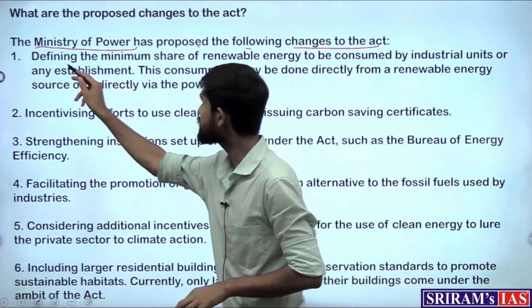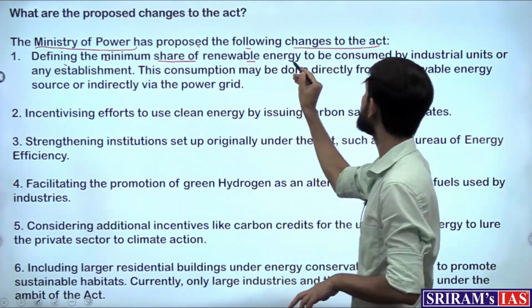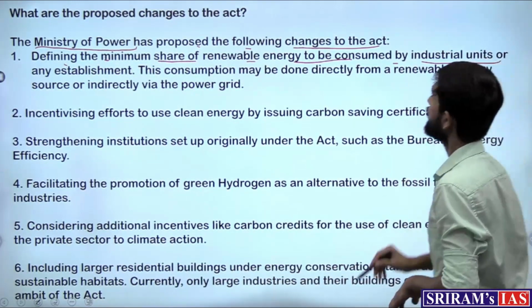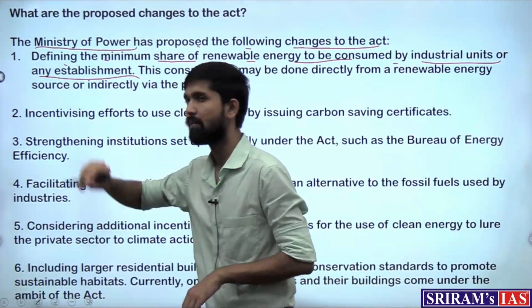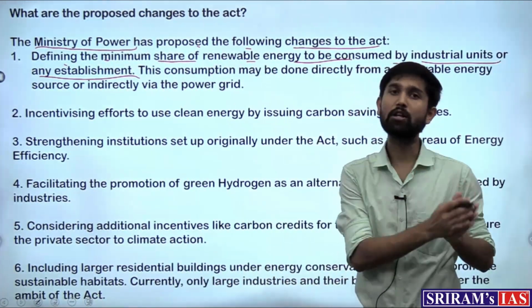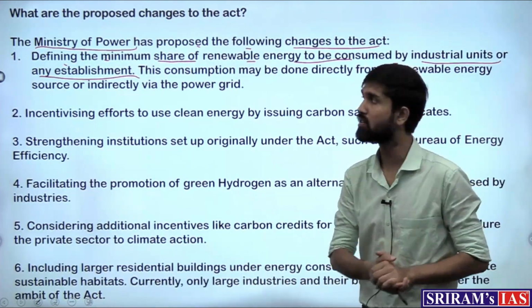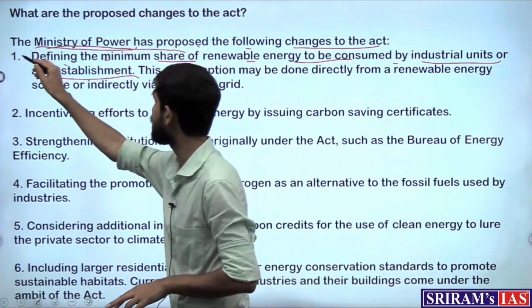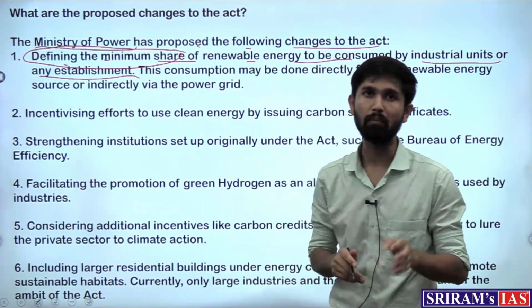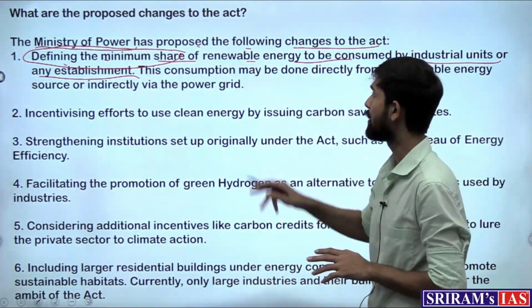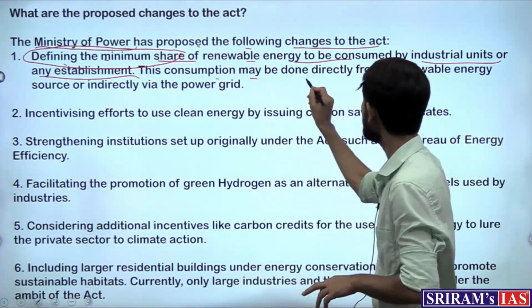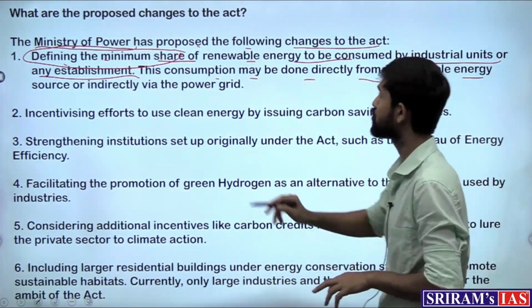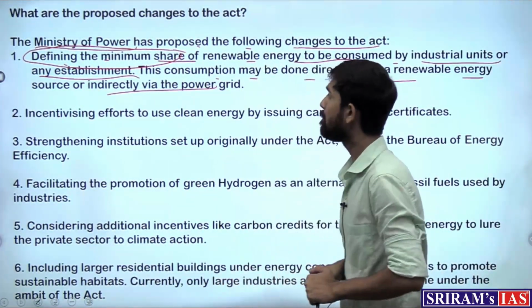So first is defining the minimum share of renewable energy to be consumed by industrial units or any establishment. So how much renewable energy should each establishment consume? That minimum share should be defined, is the first change that will come in the amendment bill. This consumption may be done directly from a renewable energy source or indirectly via the power grid.